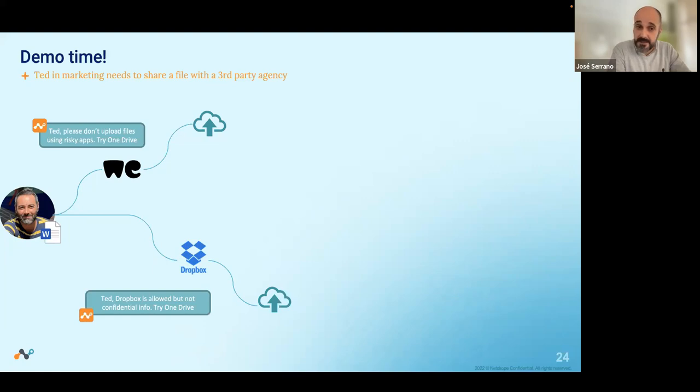But in this case, this document is containing PCI data, and we are able to block. In that case, we are not giving any option to Ted. We are blocking the transaction immediately, and we are warning Ted that this information contains PCI information. So please, Ted, go to your OneDrive corporate tool to carry on with that activity.